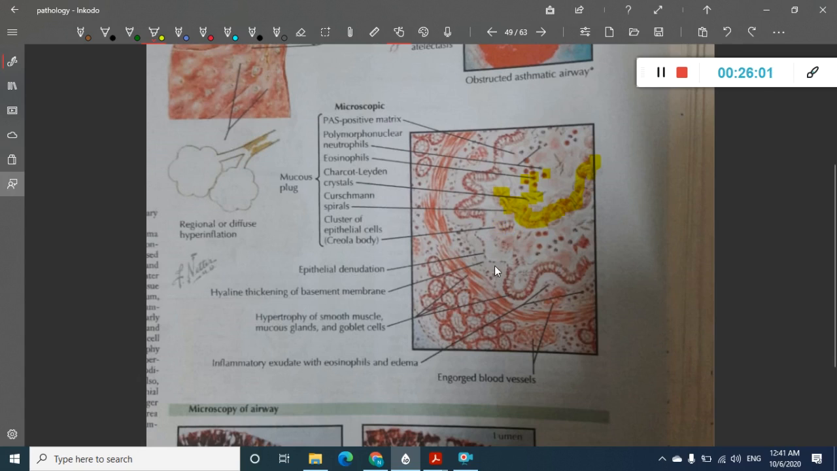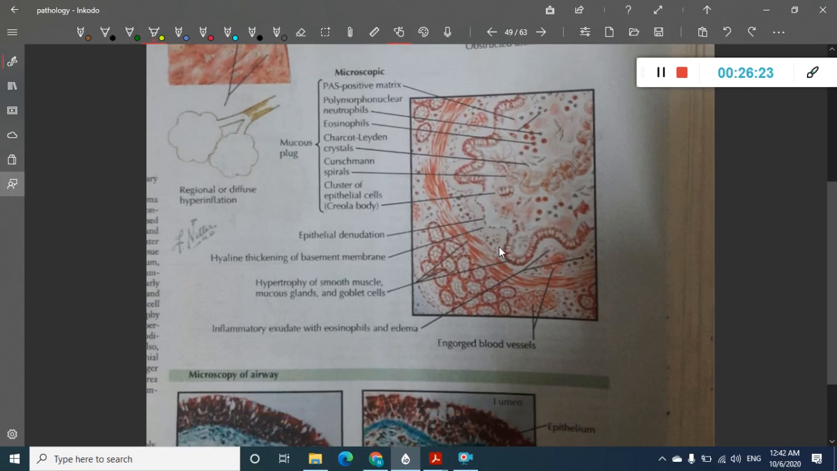We have already seen all these, right? What are Creola bodies? Creola bodies are epithelial cells. Curschmann spirals are denuded or degraded epithelial cells which are in walls, whereas Charcot Leyden crystals, what are these? These are eosinophilic proteins, which is galectin. Then there is epithelial denudation also. There is thickening of basement membrane, and hypertrophy of smooth muscles and glands are seen. This is Creola body, Curschmann spirals, Charcot Leyden crystals.